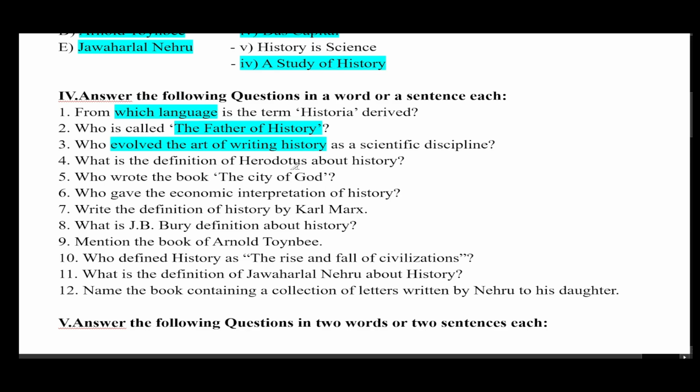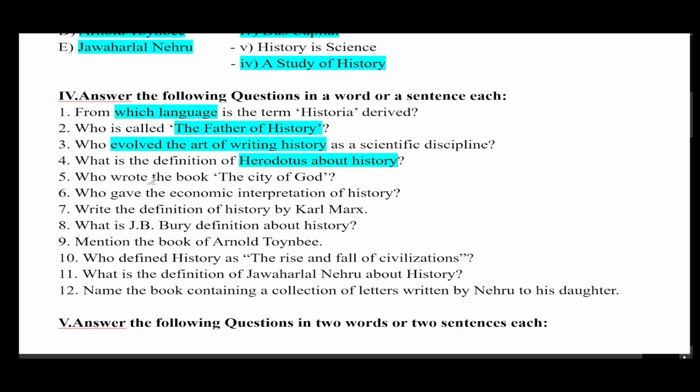What is the definition of Herodotus about history? Herodotus was considered as the father of history. According to him, history is the record of great heroes and unique events to be remembered by the future generation. He focused on the achievements of great heroes and the unique events that will be remembered by the future generation.